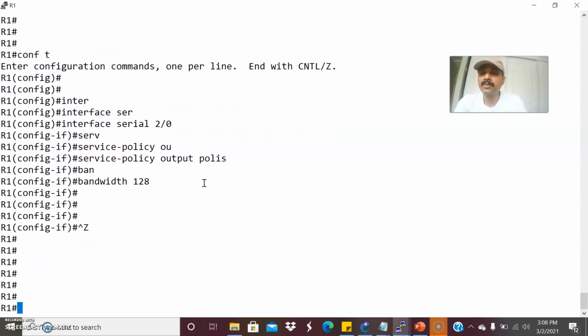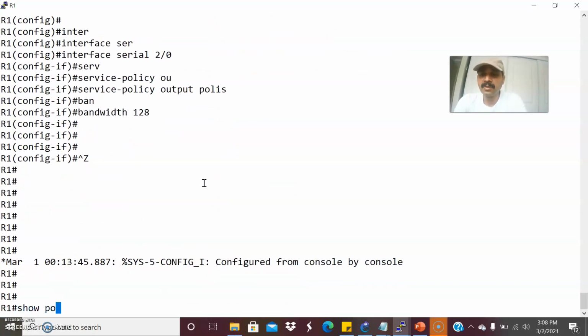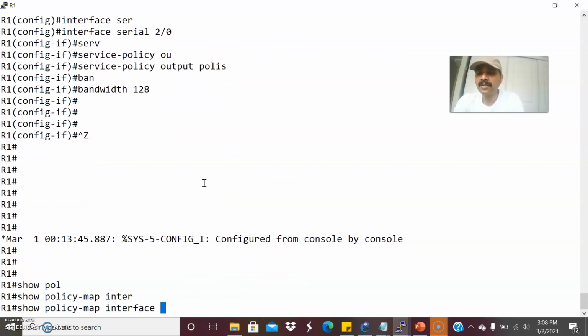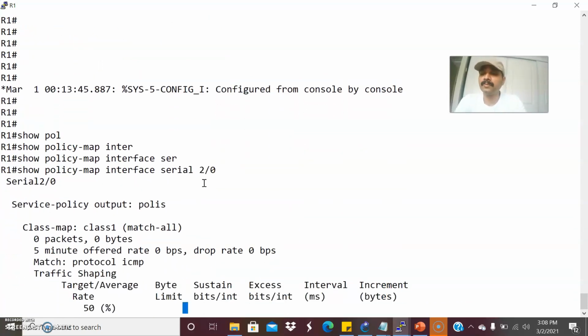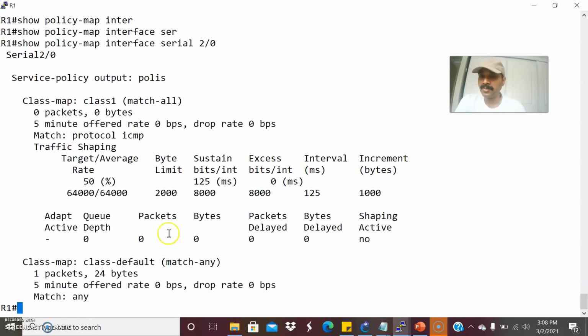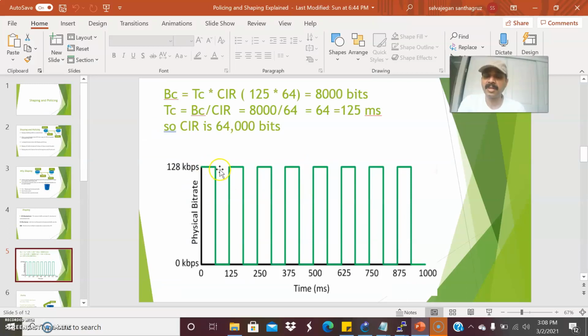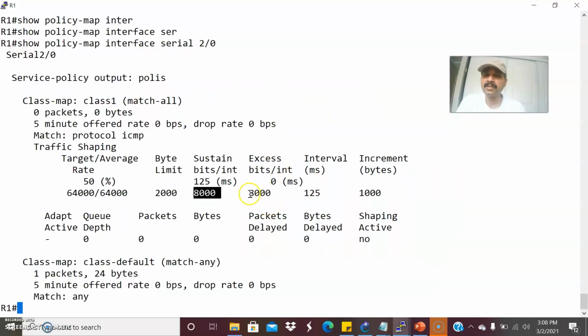So now we can check the traffic. Show policy map interface serial 2 by 0. So you can see the percentage, right? The total link capacity is 128. The 50% is 64,000 bits. So it is 64 kbps, and this is a sustained bit, BC. So BC always will be 8,000 bits. This is the thing I showed here, right? The BC will be 8,000 bits, and excess bit is 8,000. So this is a 125 millisecond time interval. So this is the thing I showed you, 125 millisecond, and it is 8,000. BC is 8,000 bits, and this is the time interval.